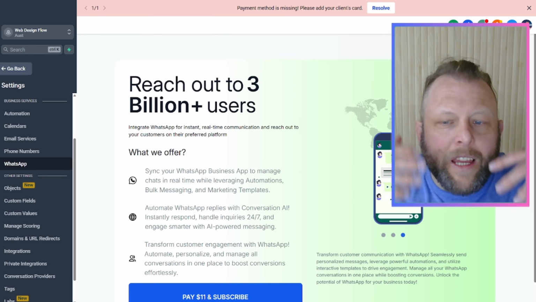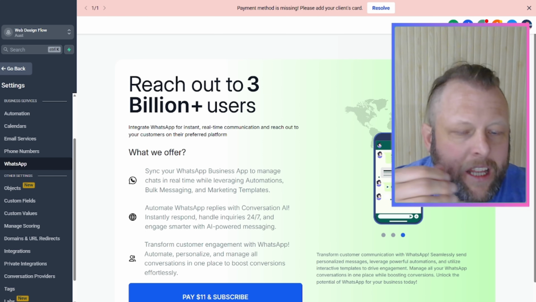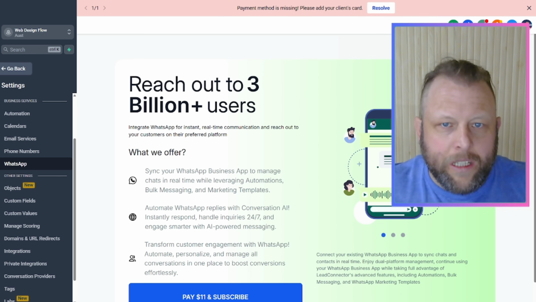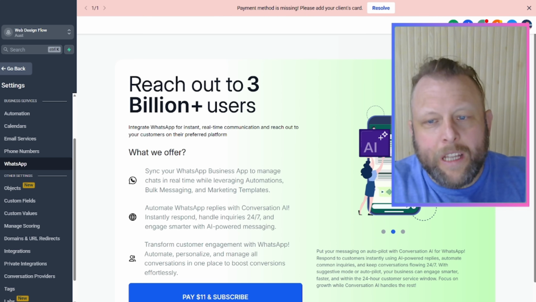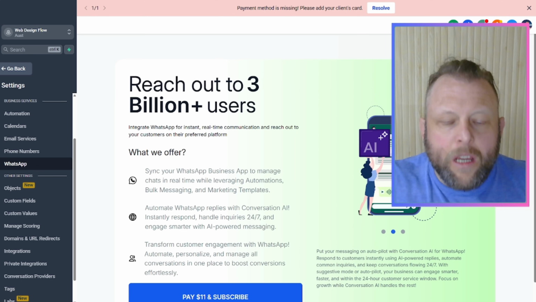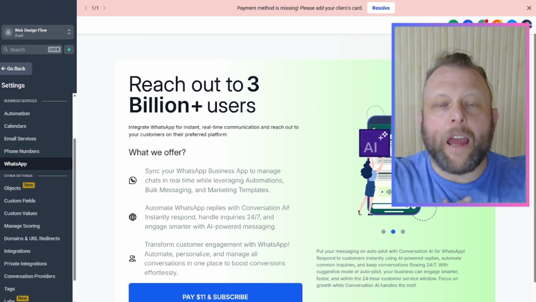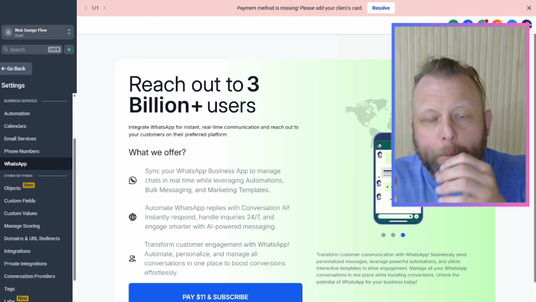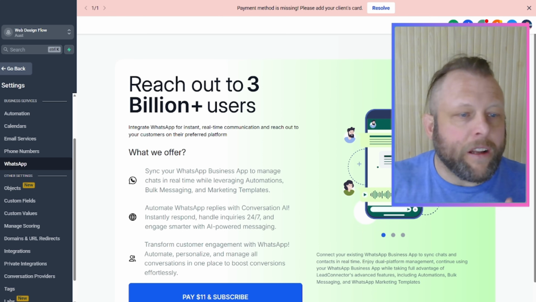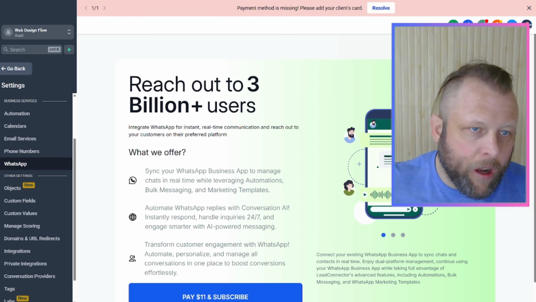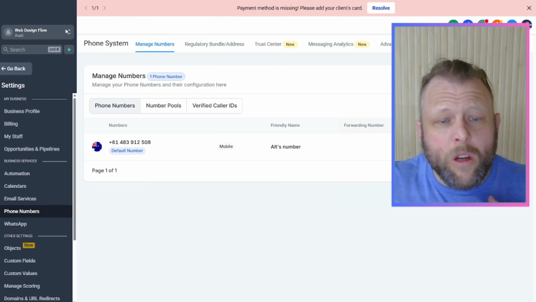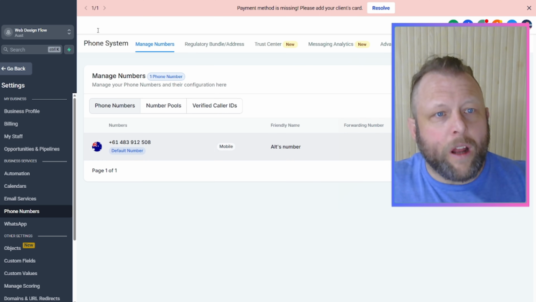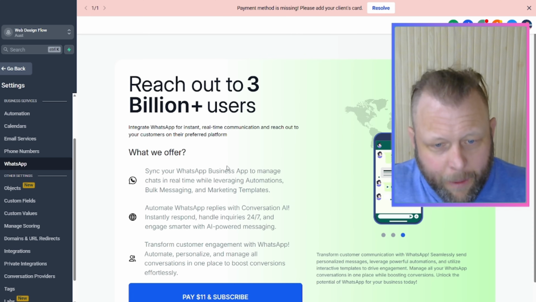So just before we get too far, you just need to understand the whole parts again. Meta owns WhatsApp. Now, when you want to send out WhatsApp messages for business purposes, you're supposed to have a Meta or a WhatsApp business account. Now, you can have that in high level. If you have a phone number in high level, you can also convert your number that you have here in high level and convert it to a WhatsApp number.